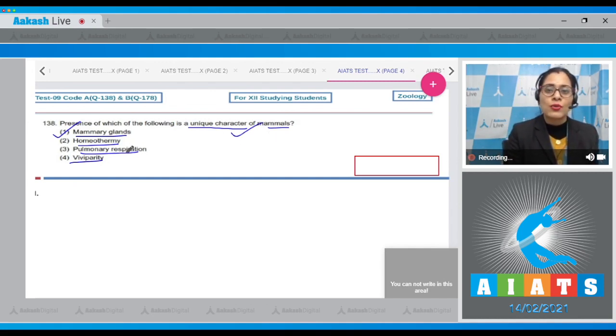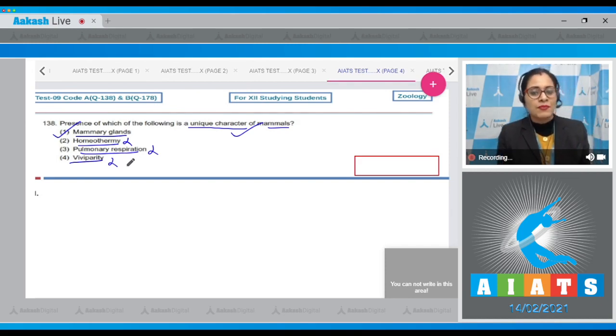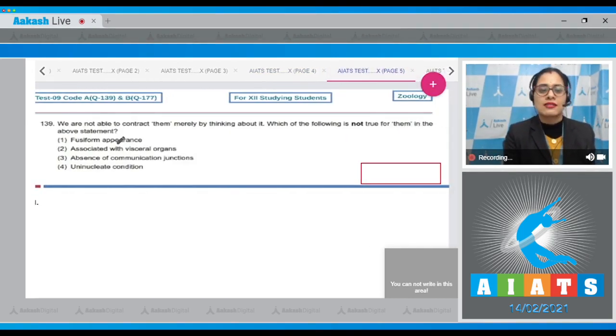The next option is homeothermy. This is incorrect because both birds and mammals exhibit homeothermy. Pulmonary respiration is incorrect because pulmonary respiration is shown by amphibians, reptiles, birds and mammals. The next option is viviparity, which is incorrect. Viviparity is a feature of both non-chordates and chordates. So the correct answer to this question is option number 1. Let's move on to the next question, question number 139.